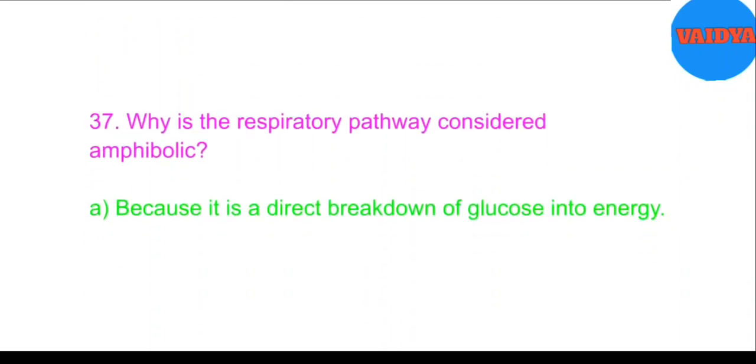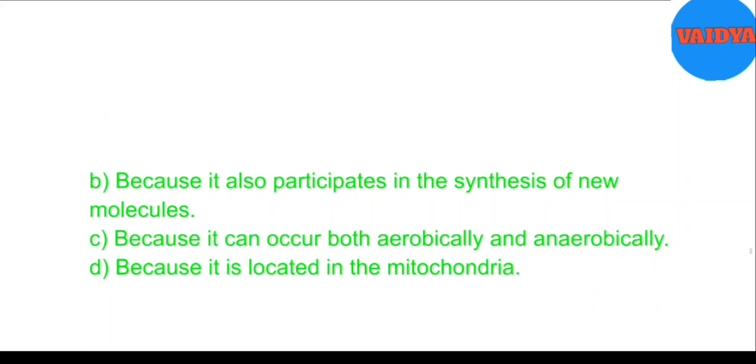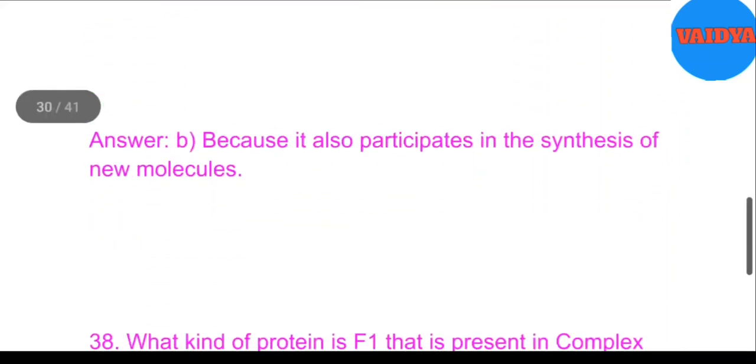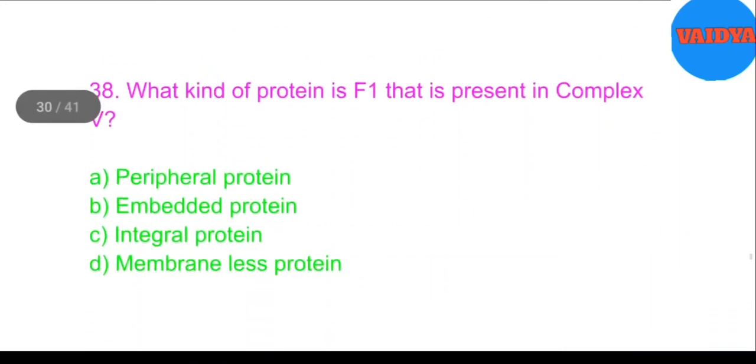37. Why is the respiratory pathway considered amphibolic? A. Because it is a direct breakdown of glucose into energy. B. Because it also participates in the synthesis of new molecules. C. Because it can occur both aerobically and anaerobically. D. Because it is located in the mitochondria. Answer. B. Because it also participates in the synthesis of new molecules.